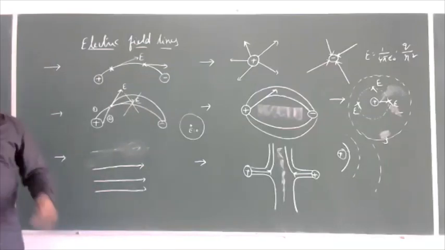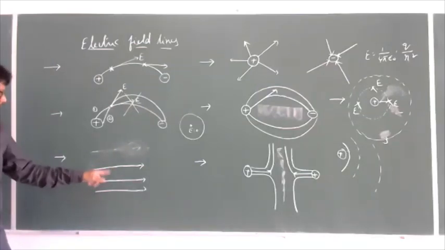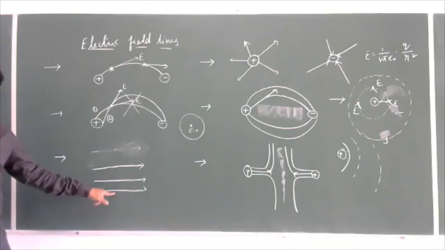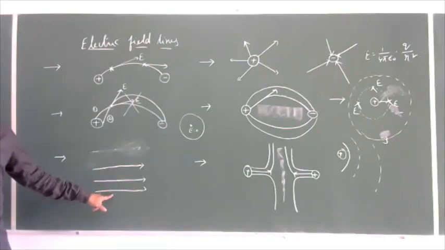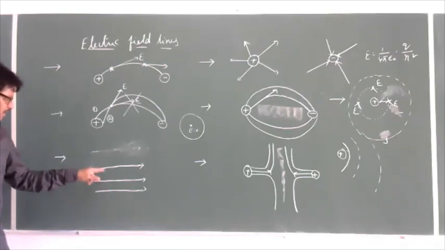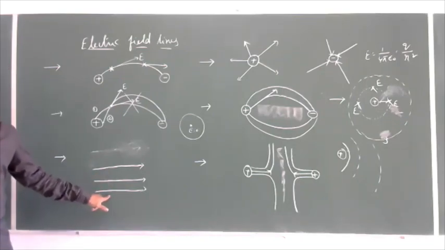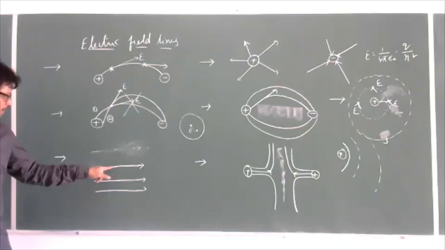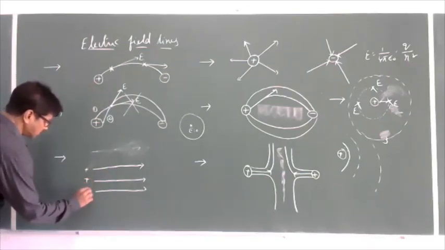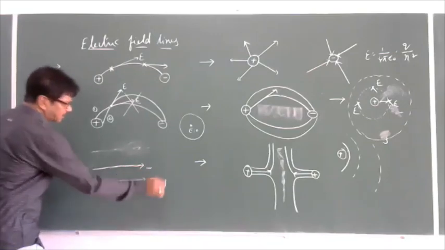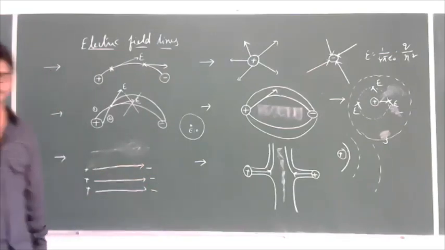So from now onwards, whenever you observe parallel straight lines with equal spacing, that represents a uniform electric field. As we know, the direction of the electric field will start from a positive charge and end with a negative charge.